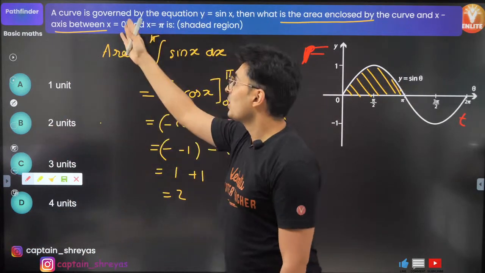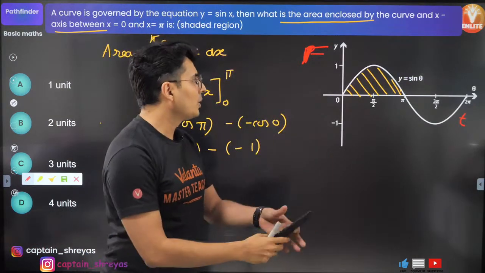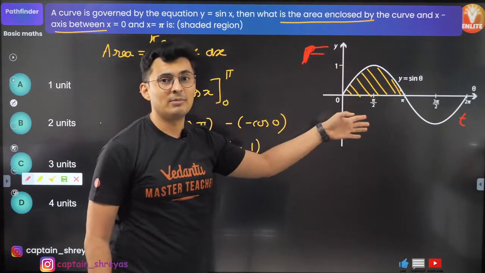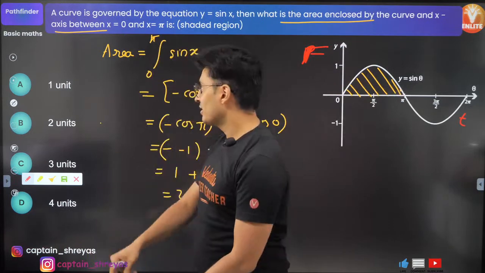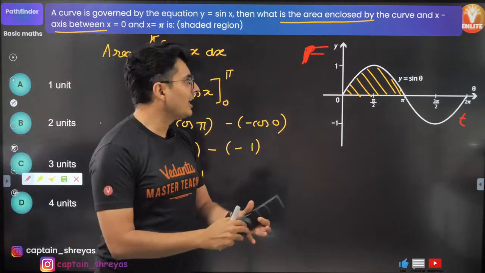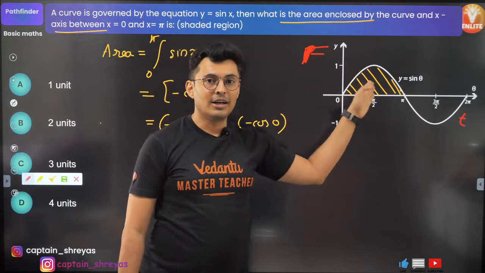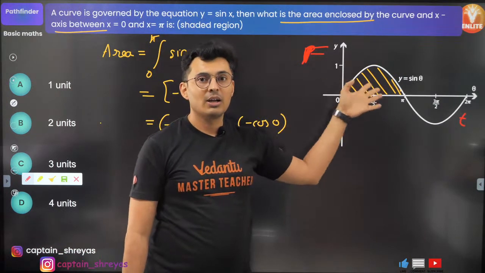So instead of all this mathematical jargon out here, they could have just told you this is a force versus time graph, what is the impulse? So you have to just find the area, you will get it as 2 units. That's it, that's the impulse. They can make it force versus displacement. They can tell you what is the area under this, matlab what is the work done.